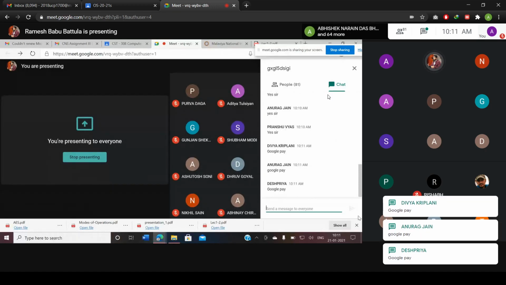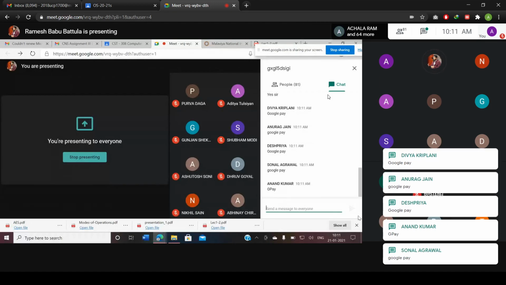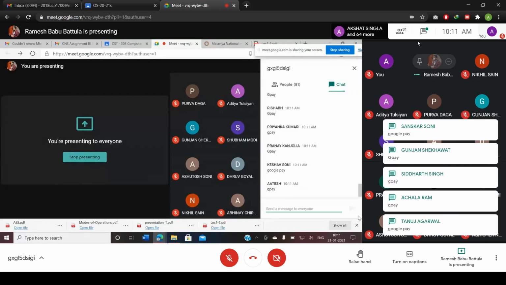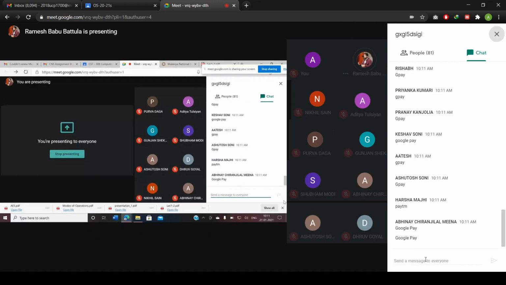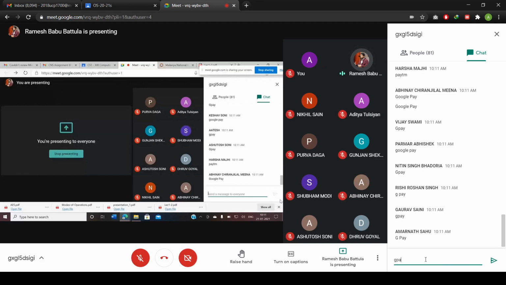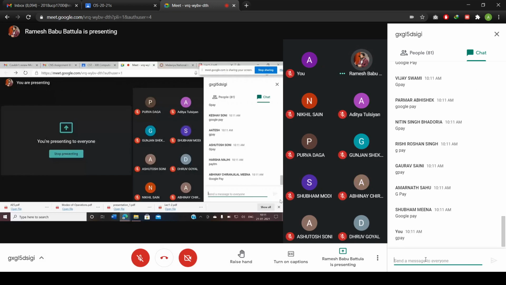Divya said Google Pay. Anand, GPay. Okay, right. We are all computer science, we know how to judge this. Abhishek said Paytm. So the majority said Google Pay. Who said Paytm? How can you say Paytm provides better security than Google?